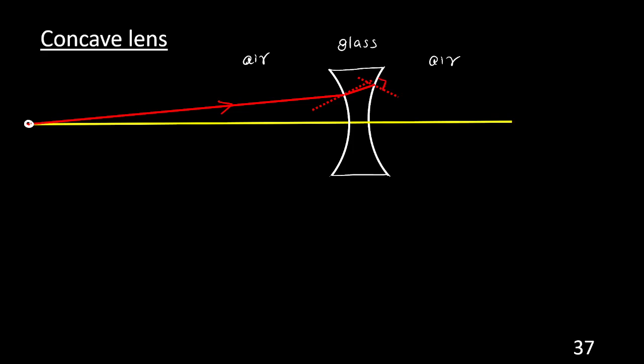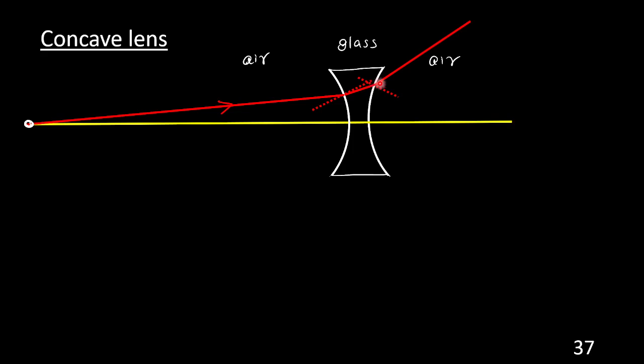I have drawn a perpendicular. No confusion, it is a normal at the point of incidence. Denser to lighter. The light is traveling from denser to lighter, so it moves away from the normal.